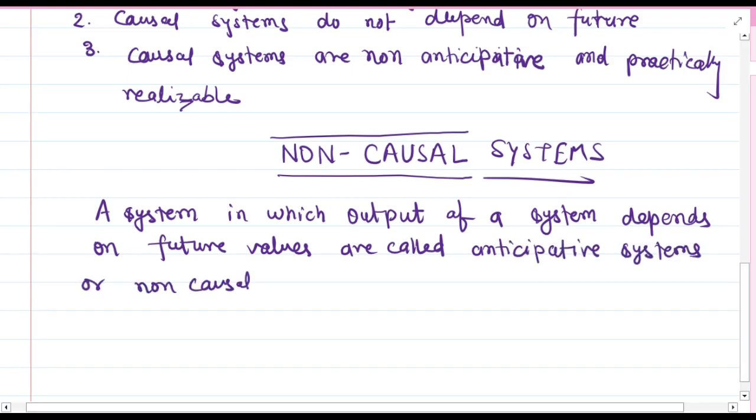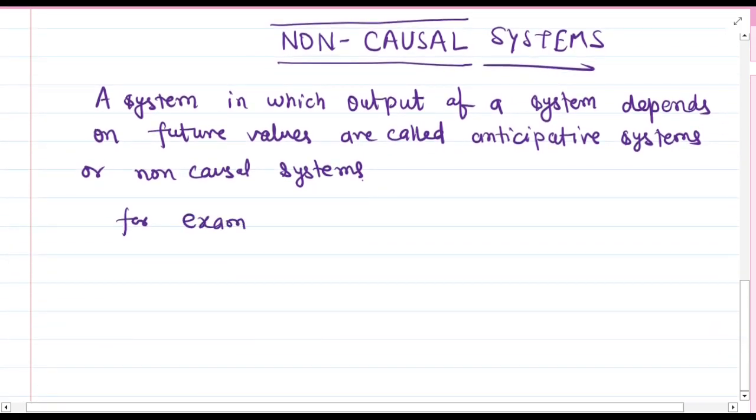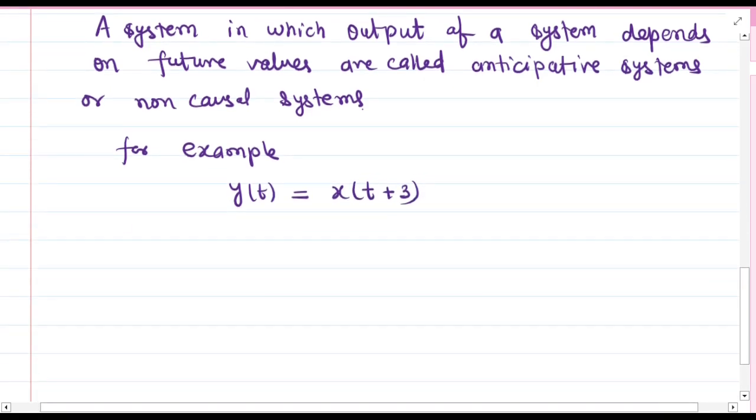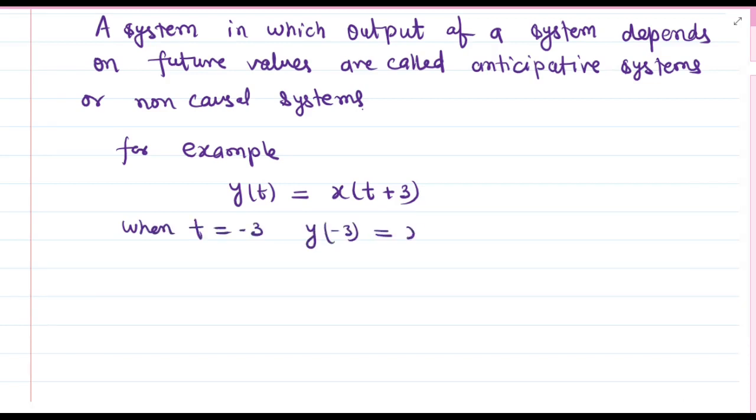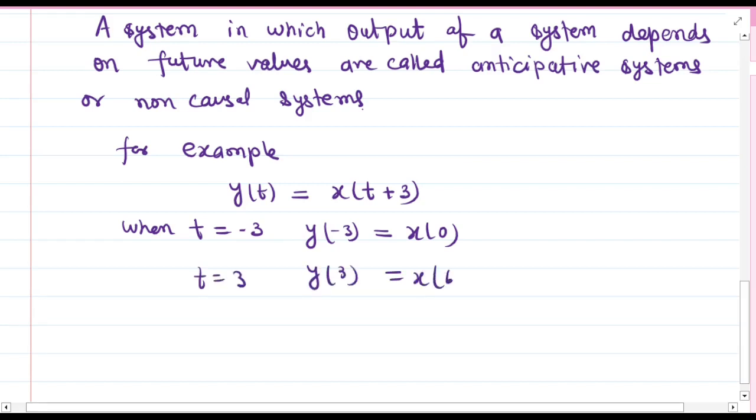Then that system is called a non-causal system. For example, y(t) equal to x(t plus 3). So if I take t equal to minus 3 instant, it will depend on 0 instant. That means for the minus 3 present, it depends on the future, that is 0. If I take t equal to 3, then that will depend on x(6), that is future of the input.